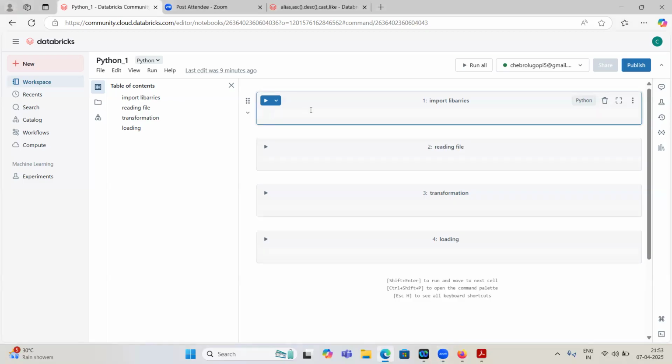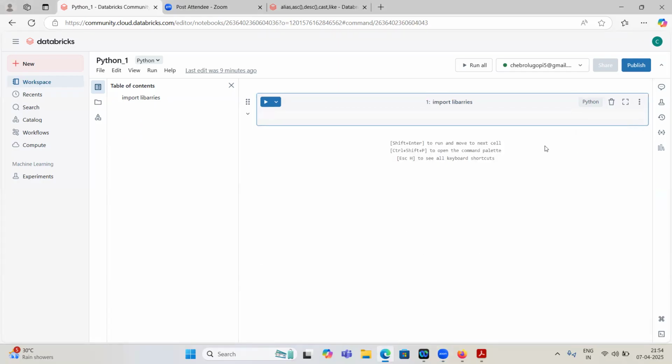Python doesn't have a compiler. Do you know what interpretation is? Python is an interpreted language: it will execute the code line by line. Whenever we write some command or statement, it will execute immediately.